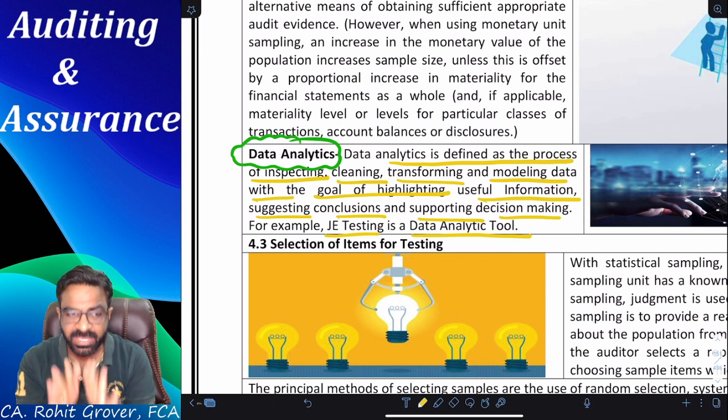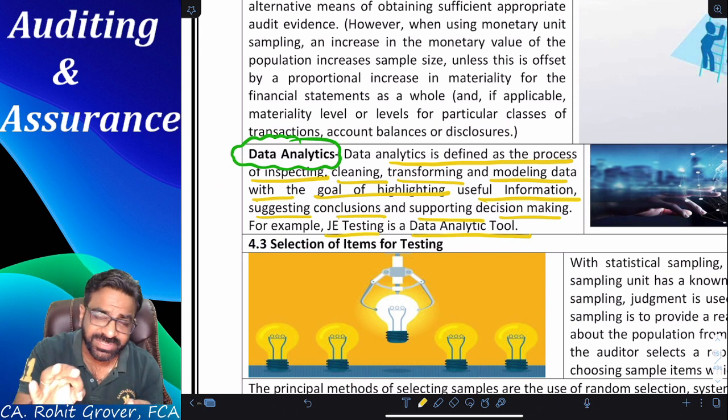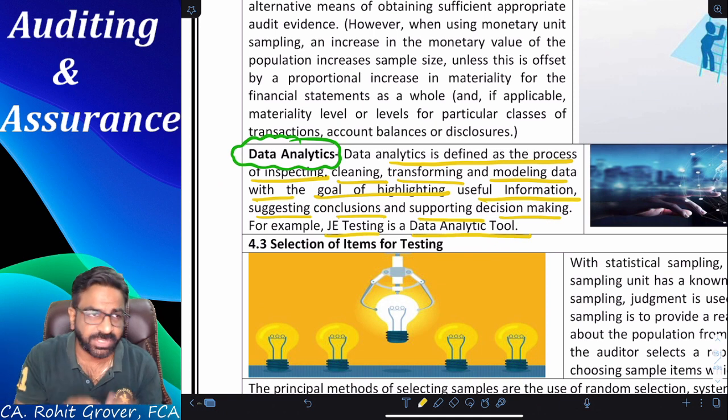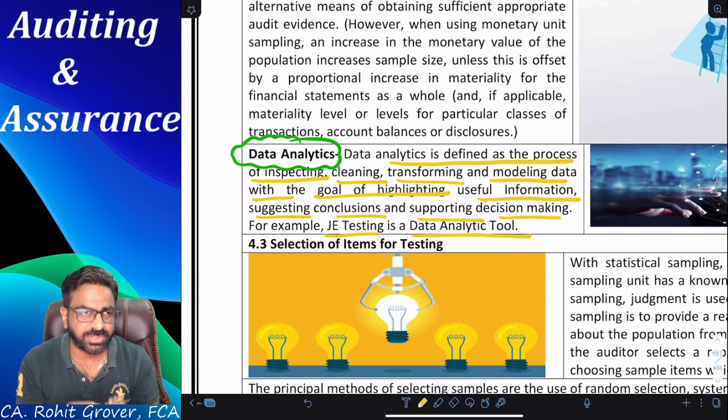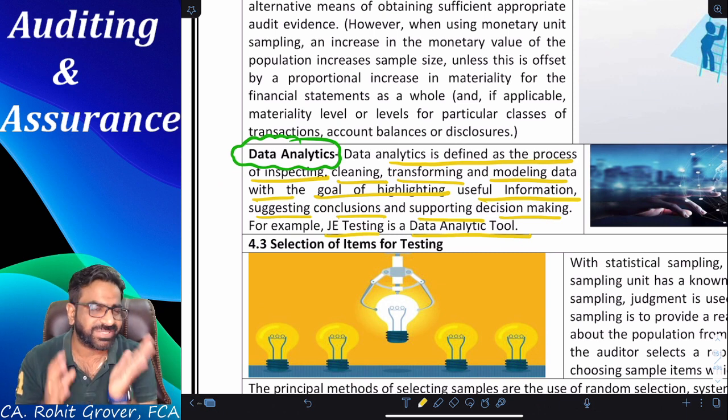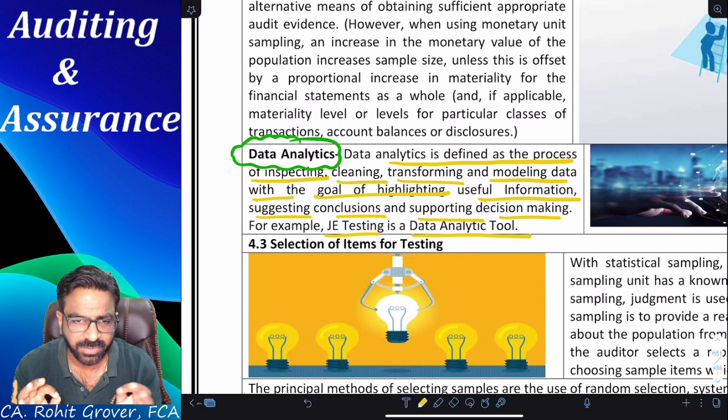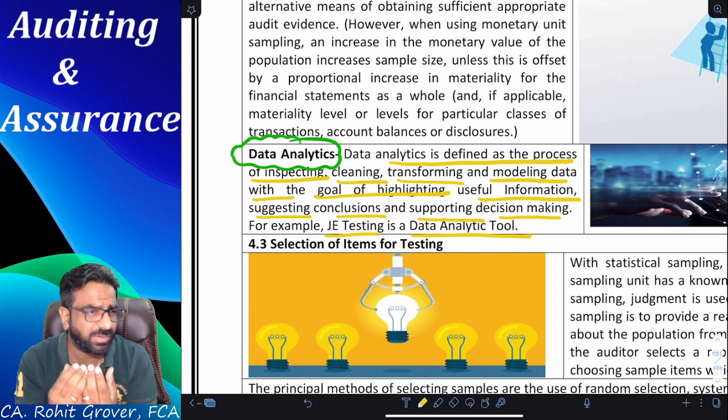And if somebody asks me, Rohit, on what basis you are saying that this is your conclusion? Data analytics will help me in getting the evidence also, so that I can support my decision making. Did you all understand? I just gave you a small introduction of data analytics.